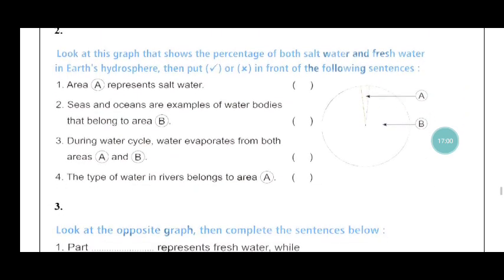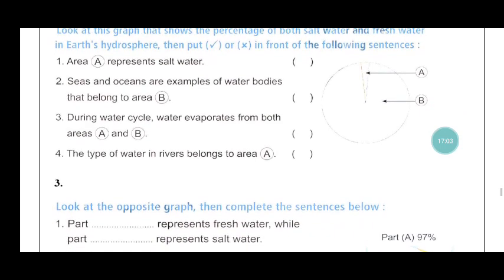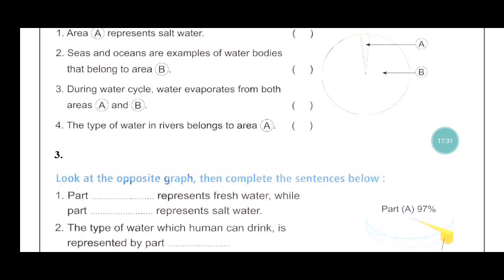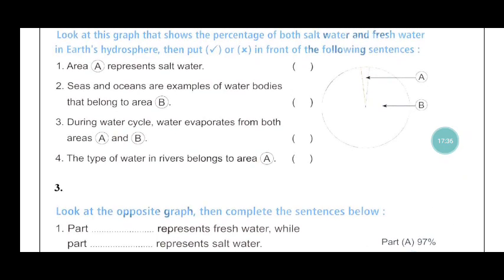Okay, and here, number two, area A represents salt water, no fresh water, false. Number two, seas and oceans are examples of water bodies that belong to area B. Seas and oceans, yes, true. Number three, during water cycle, water evaporates from both area A and area B. Yes, true. Number four, the type of water in rivers belongs to area A. Rivers, area A. Yes, true.